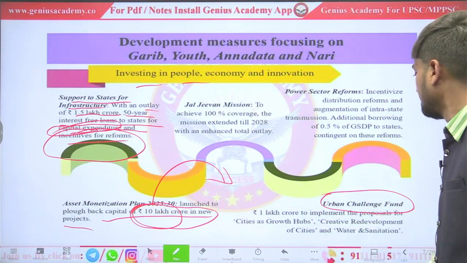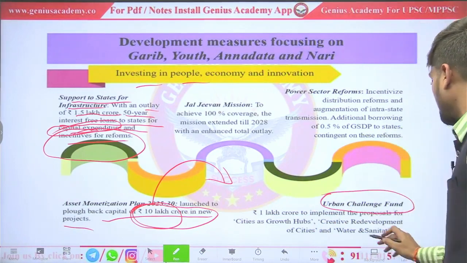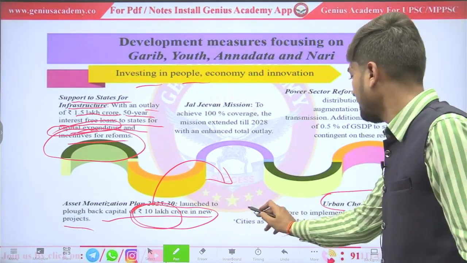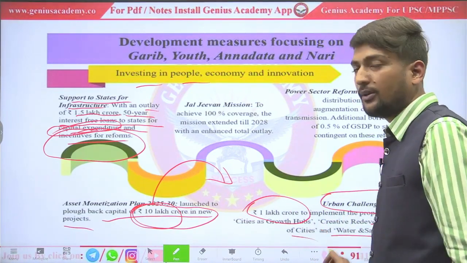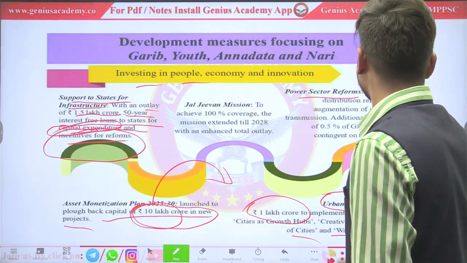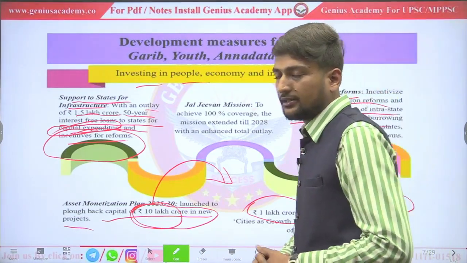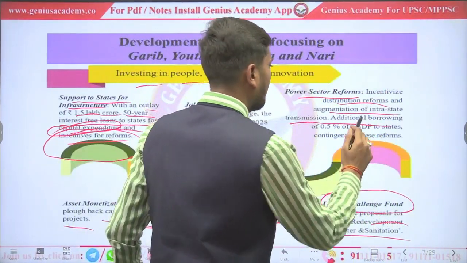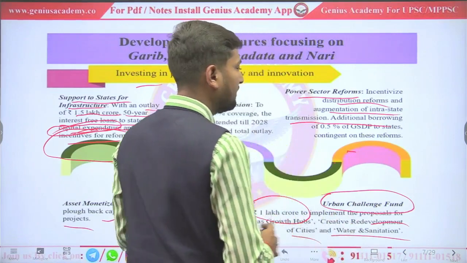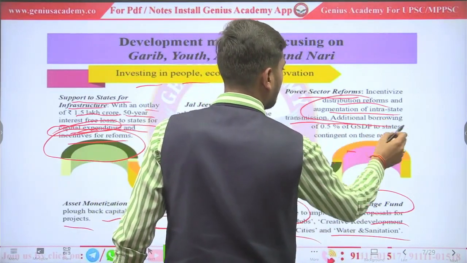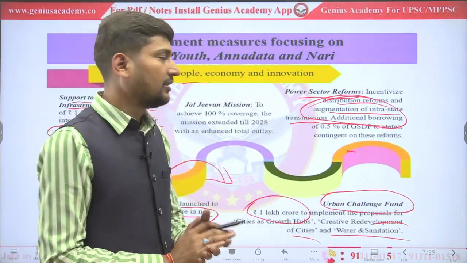Urban Challenge Fund. So, in urbanization, flood, drought, and water sanitation have many problems. Government is providing 1 lakh crore to the people for water sanitation and redevelopment of cities. Power sector reform. Distribution of reform, augment of interstate transmission. Under this, government will provide enough fund and allow state government to use 0.5% of its state GDP for the distribution of power sector within the state or with other states.